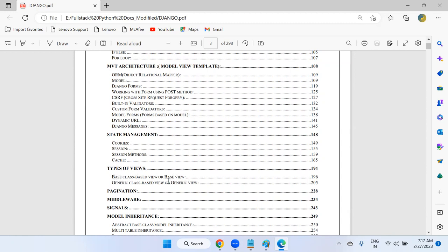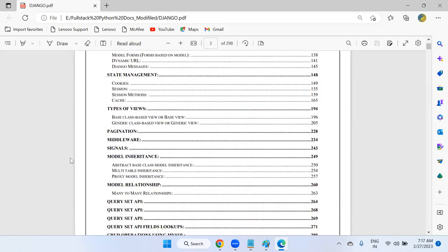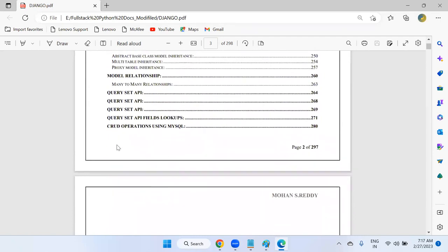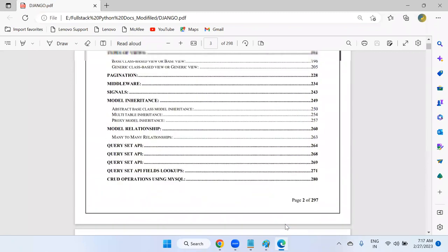Different types of views, class-based views and function-based views, pagination, middleware, Django signals, model inheritance, model relationships, QuerySet API, field lookups, and CRUD operations using MySQL.